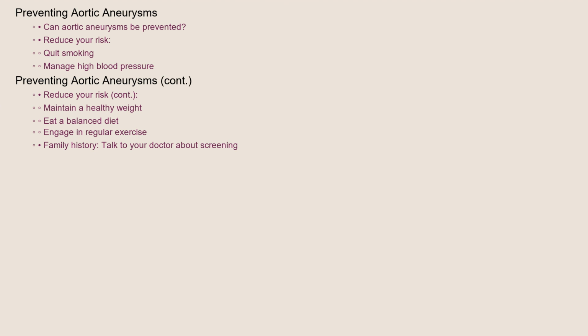Can aortic aneurysms be prevented? While not all aortic aneurysms can be prevented, there are several steps you can take to reduce your risk. Quitting smoking is crucial, as smoking significantly increases the risk of aneurysm development and rupture. Managing high blood pressure through medication and lifestyle changes is also essential. Maintaining a healthy weight, eating a balanced diet, and engaging in regular exercise can contribute to overall cardiovascular health. If you have a family history of aortic aneurysms, talk to your doctor about screening recommendations.